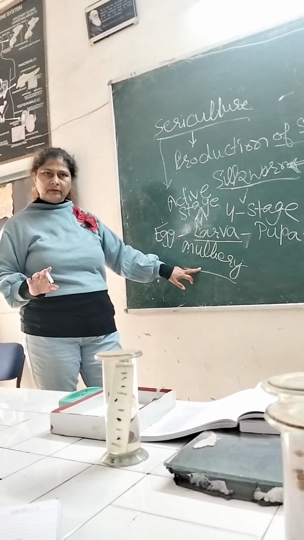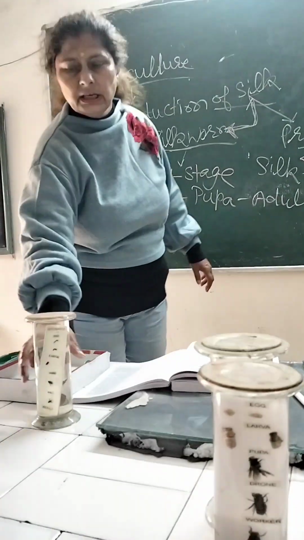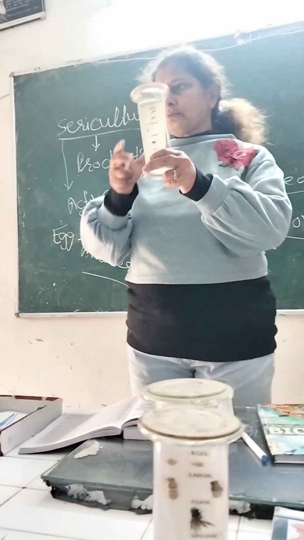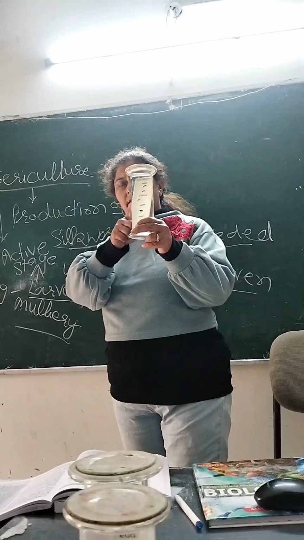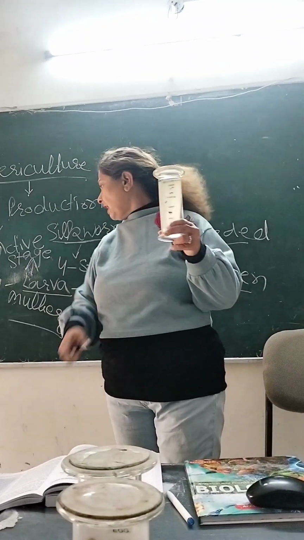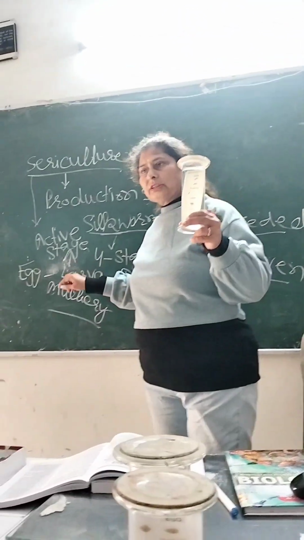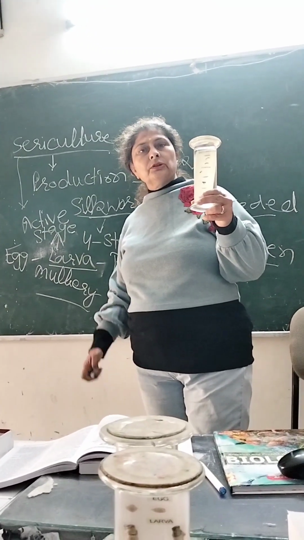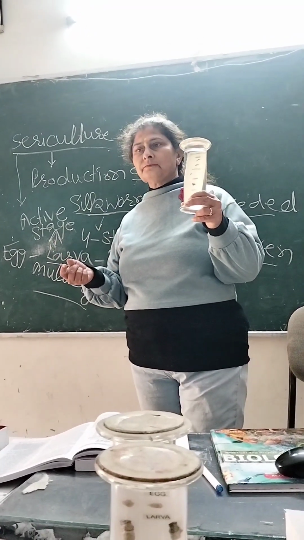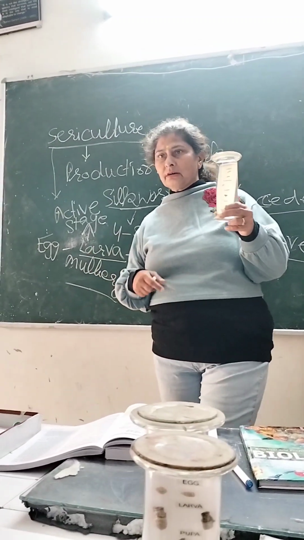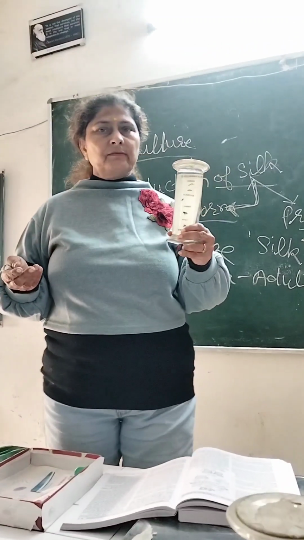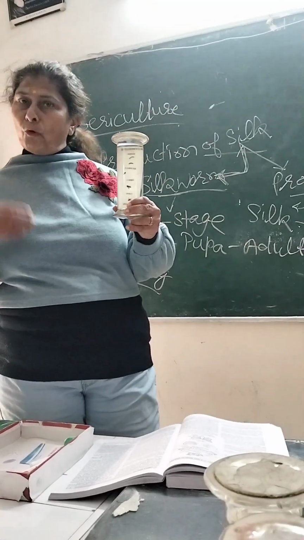Is this okay with everyone? Yes. Now we can see this from here. Here is egg, larva. I already told you, the quality of the silk depends exclusively upon the larva which takes the food.